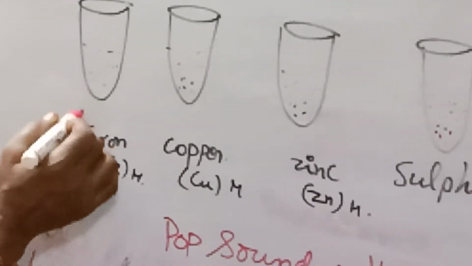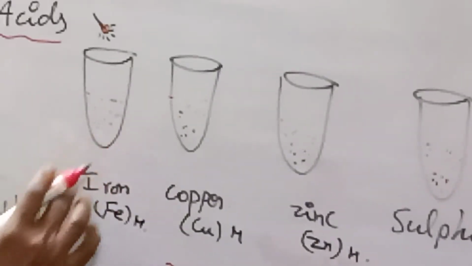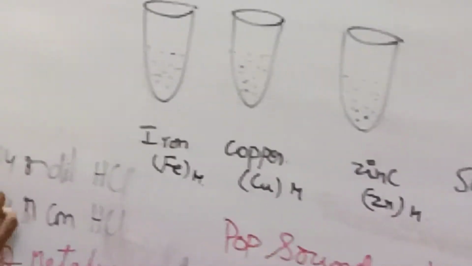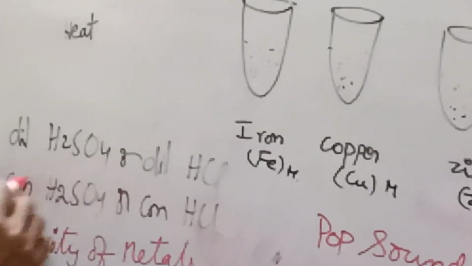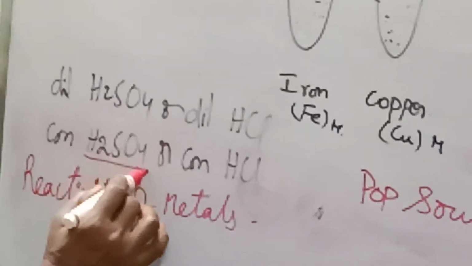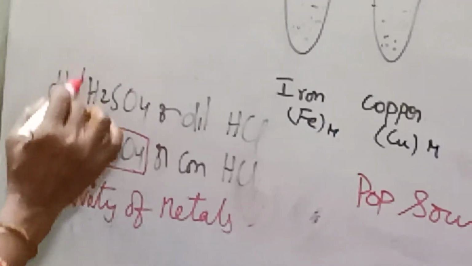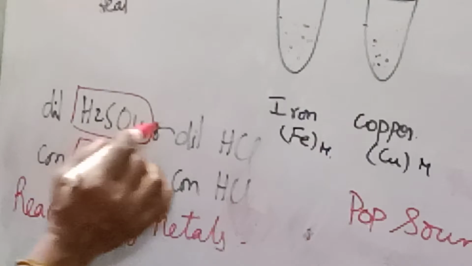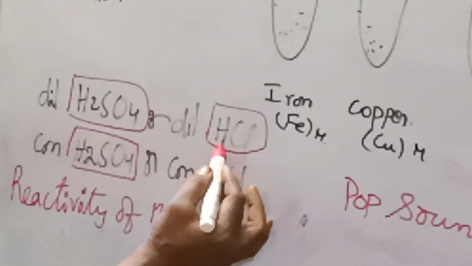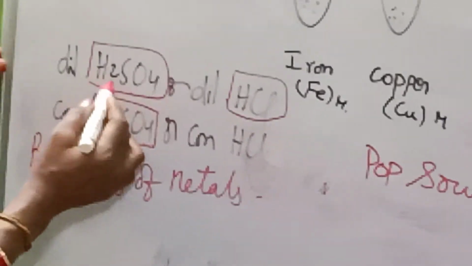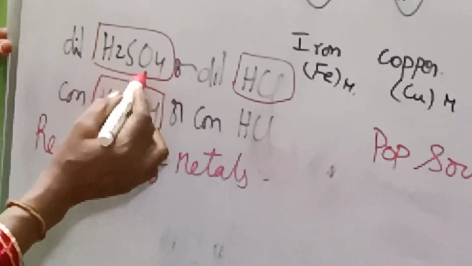If then also you are not finding any reaction inside, then instead of dilute sulfuric acid, let us take concentrated sulfuric acid. H2SO4 is the formula for sulfuric acid. If it is not available, we can take hydrochloric acid even. HCl is hydrochloric acid, H2SO4 sulfuric acid.